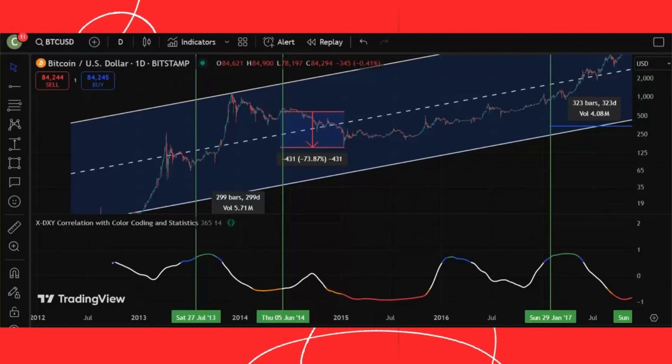A very interesting point that can be discovered in the correlation chart between Bitcoin's price and the DXY is the repetition of these color cycles. Here, how do we define a complete cycle? Ideally, a cycle is defined from the start of the green zone to the end of the red zone, provided these colors form the start and end of the cycle.